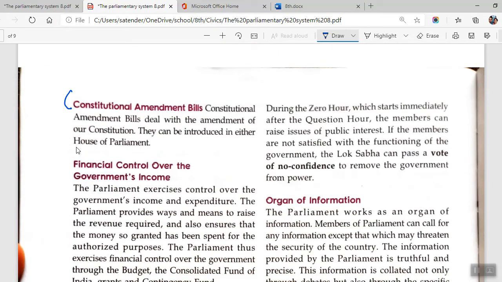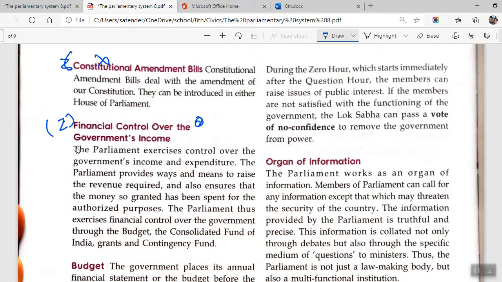No, constitutional amendment bills is not part of this. This is the second point: financial control over government's income. The parliament exercises control over government income and expenditure. The parliament provides ways and means to raise revenue required and also ensures that money granted has been spent on authorized purposes. So you just write till here. For the second point, you will be starting from here. You just write this as the point and then further write this explanation.